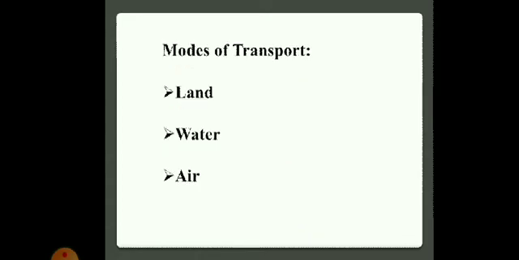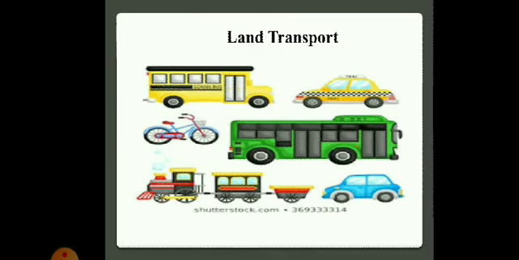Children, these are the modes of transport: land transport, water transport and air transport. Let's have a look at these modes of transport. Children, bus, car, train, bicycle, trucks, these are the examples of land transport.